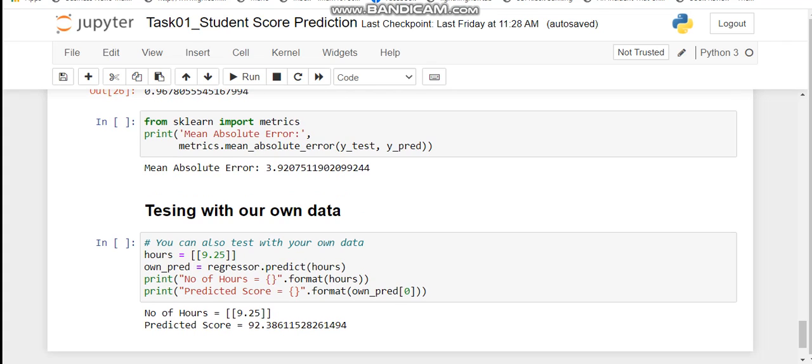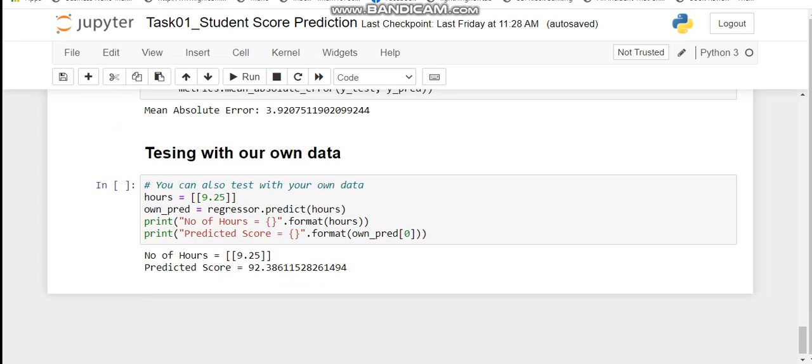Now it's time to solve the problem set. We can also test with our own data, like if number of hours studied is 9.25, then our model gives a predicted score that is 92.38, which is the required solution of our problem set. So if a student studies 9.25 hours, then the score he might be scoring is 92.38. That is the solution of our required problem.